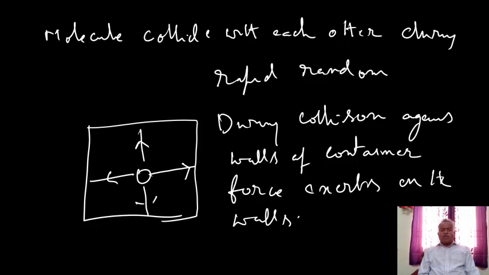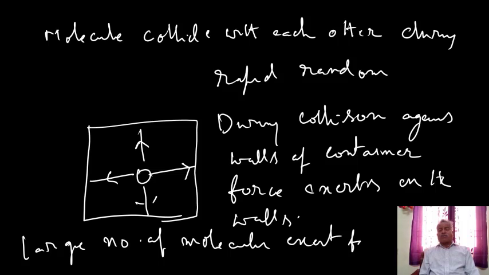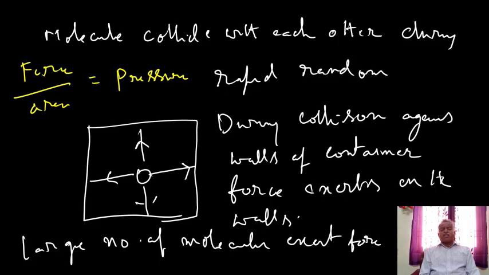This is only one molecule, but as a large number of molecules exert force on the walls of the container, the force per unit area, that is force divided by area, equals pressure. So since molecules bombard the walls of the container, force is exerted, and the force per unit area is called the pressure of the gas.